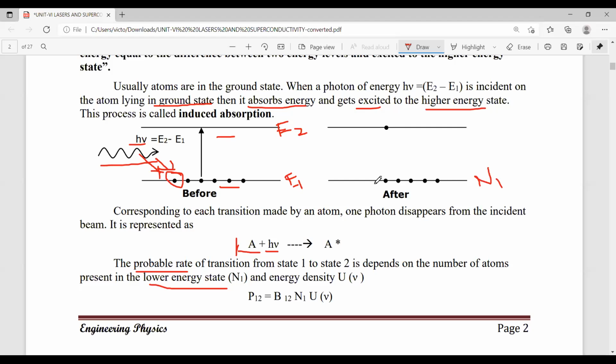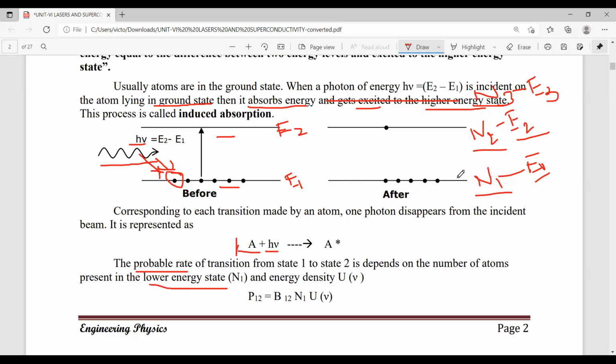N1 is the number of atoms at the lower energy level, and N2 is the number of atoms at the higher energy level, with respect to energy levels E2 and E1. If there is another energy state E3, then N3 is for the E3 energy level. The number of atoms in the lowest energy level E1 is N1, in E2 it is N2, and so on, N3, etc.